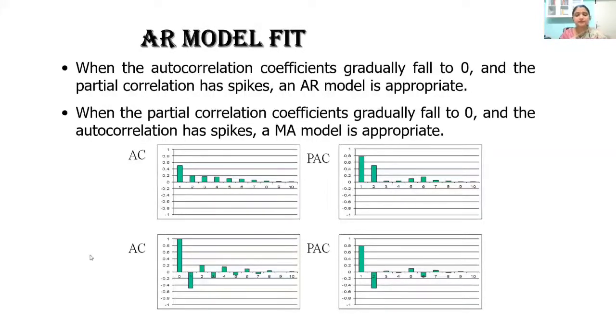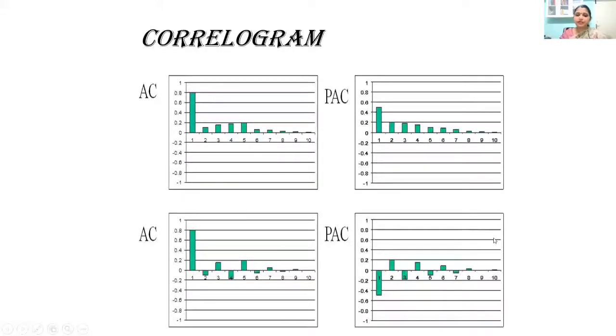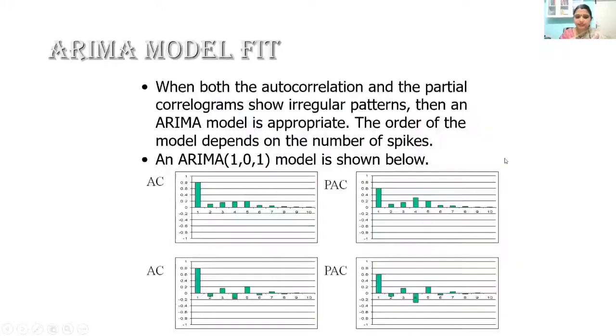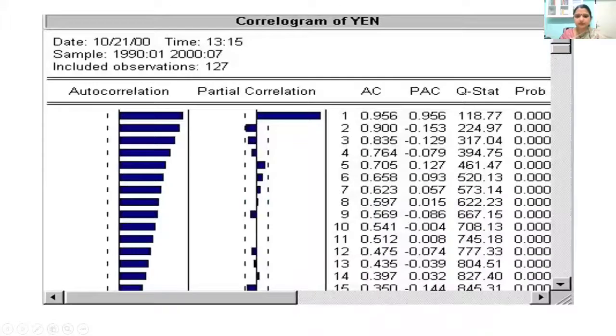In the same way, when it comes to AC, what do we observe? Epsilon t minus 1 is very significant, epsilon t minus 2 also seems to be significant, others are all negligible. So this is a general rule. All these are just graphs. This is how an EViews graph generally looks. It doesn't come horizontally, it comes vertically down.